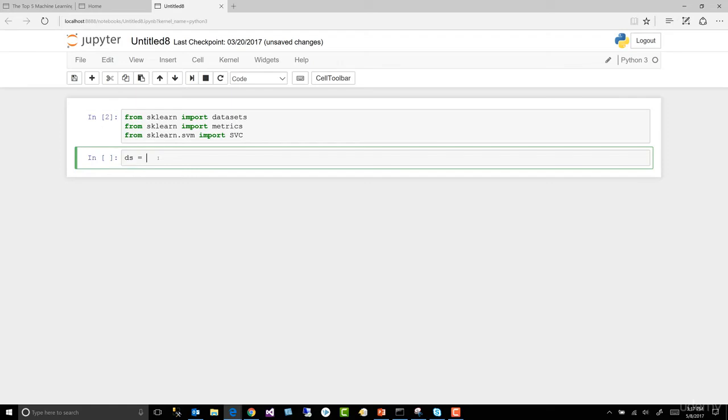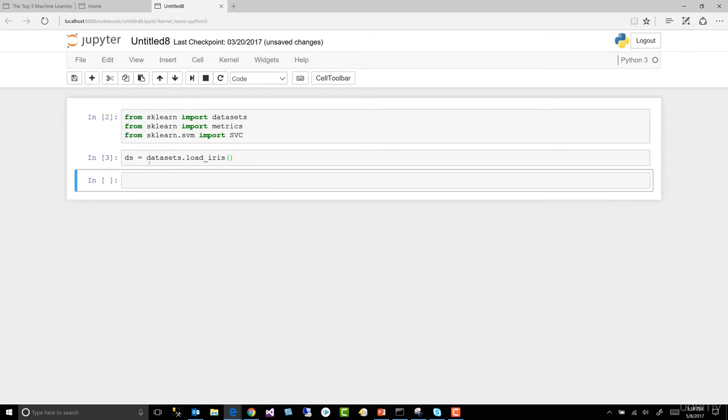Let's go ahead and load that data set. So data set equals data sets. Now this is the one that's built in, right? Dot load underscore iris, just a function to load that data set so we can work with it. Let's add another cell.